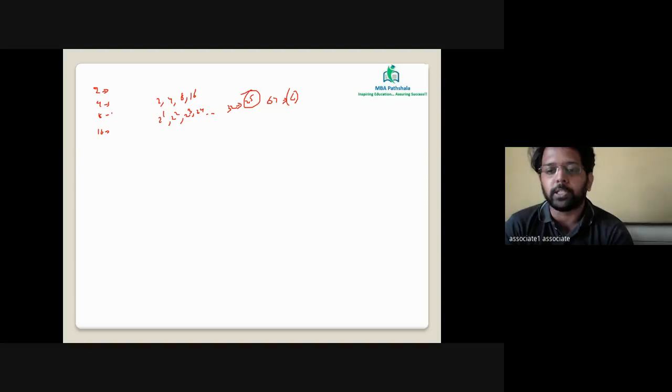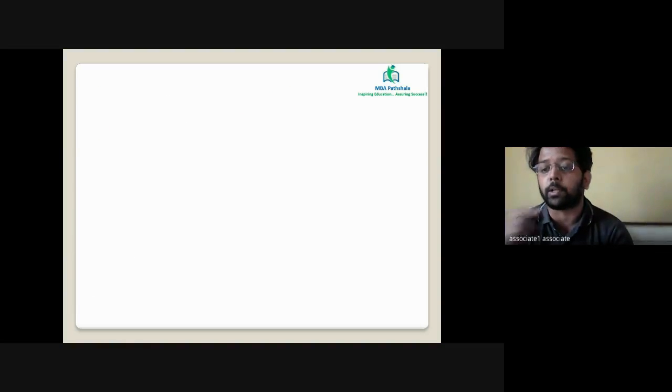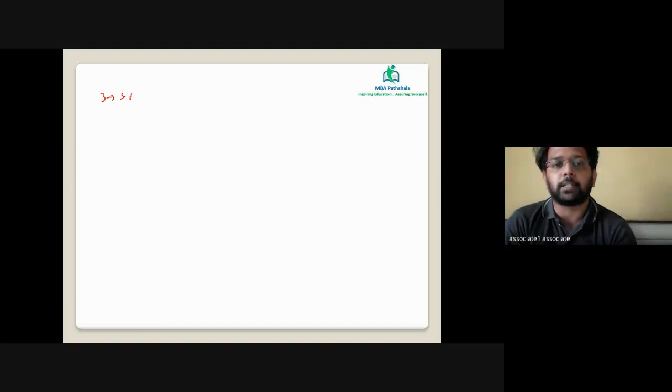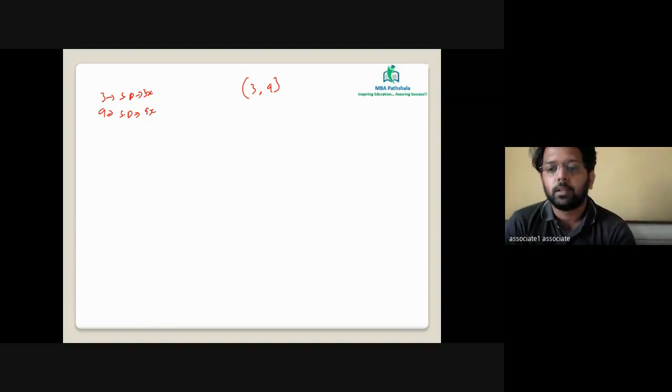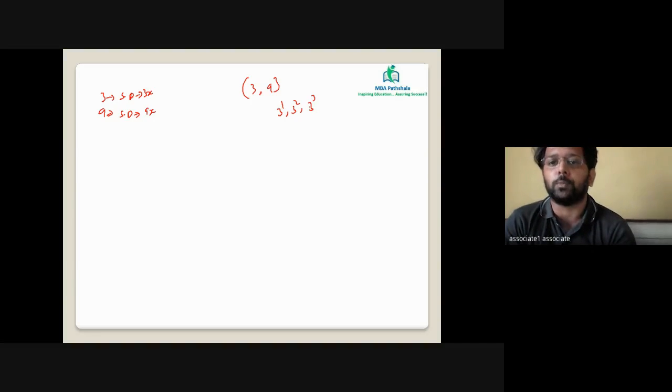The next pattern which Bhushan is saying is 3 and 9. This is one of the patterns where I've seen CAT questions. I'm going to give you an actual CAT question based on this. The rule of 3 says the sum of digits should be a multiple of 3. 9 says the sum of digits should be a multiple of 9. What is so common about 3 and 9? 3 and 9 are again the powers of 3, which is 3 raised to 1, 3 squared. What can be the next value in the sequence? It's going to be 3 cubed.